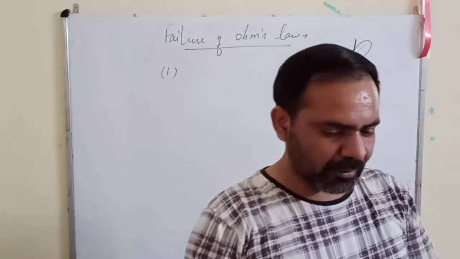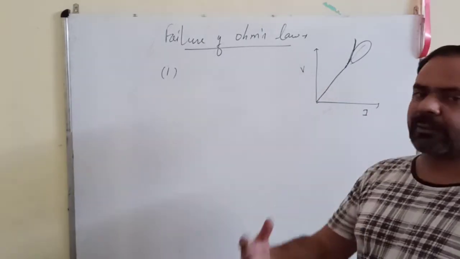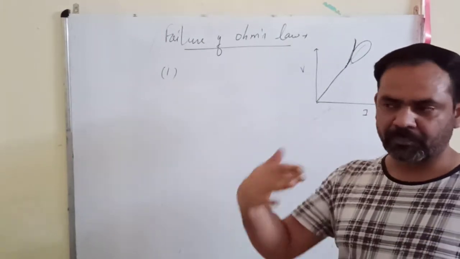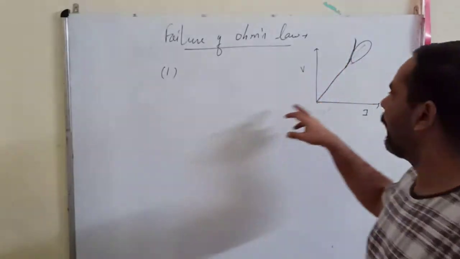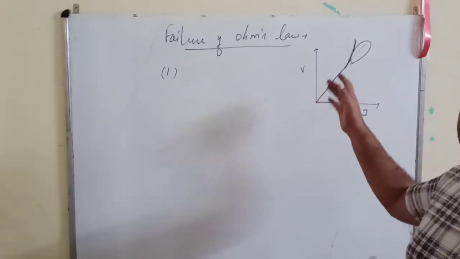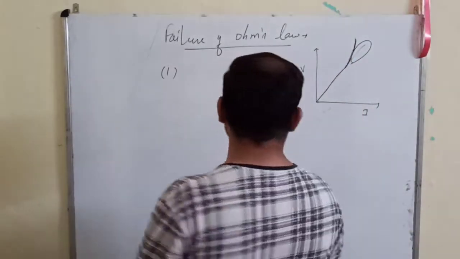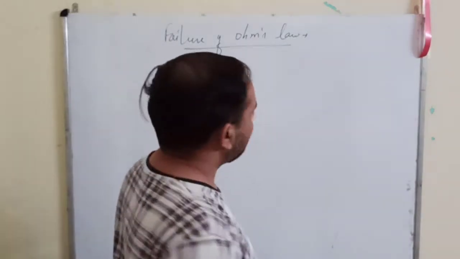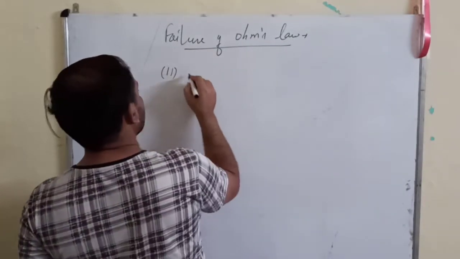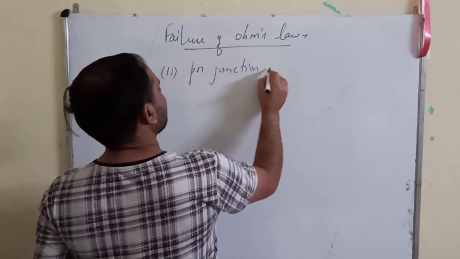So the first example of failure of Ohm's law is a conductor at increased temperature. When current flows through the conductor for some time, the temperature increases and the VI graph does not remain a straight line. It becomes a curve. This is the first case of failure. Now the second case.